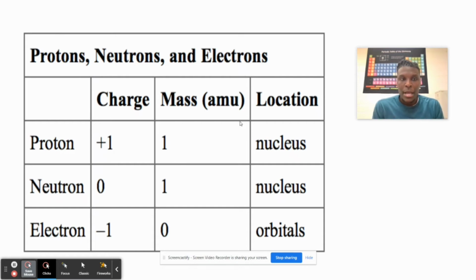So the protons and the neutrons have mass, but the electron does not. While the proton and the electron have a charge, the neutron does not. And it also tells you the location. The proton is located where? In the nucleus. The neutron is located where? In the nucleus. And the electrons are located on the orbitals.